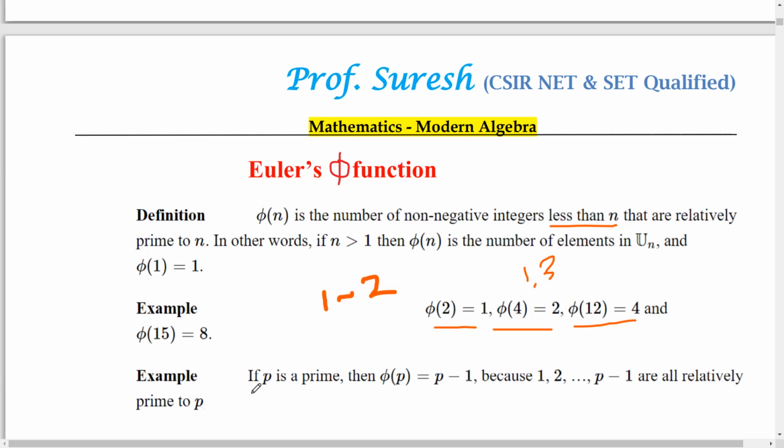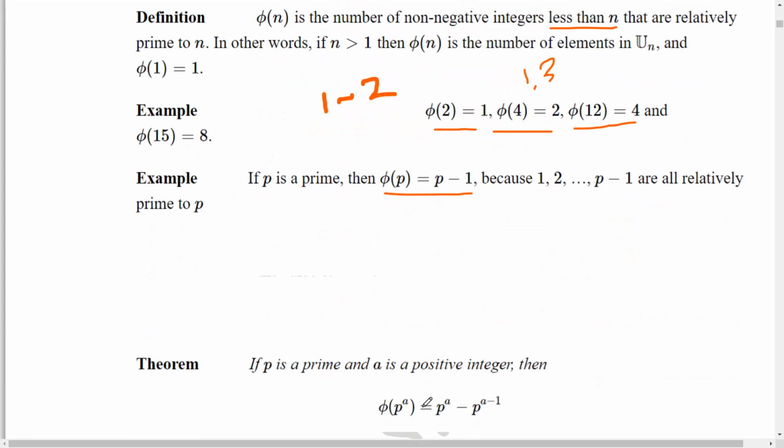You can check. And then this result: if p is a prime number, what is a prime number? Any number less than it will not divide this number except 1. So that is the meaning. So all the numbers from 1 up to p minus 1 are relatively prime to p. So that's why phi of p equals p minus 1, where p is prime.